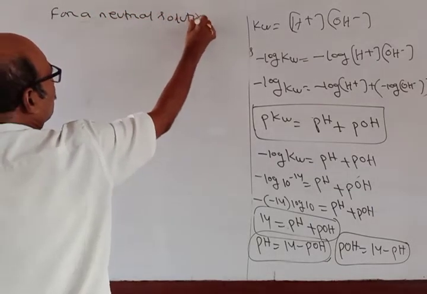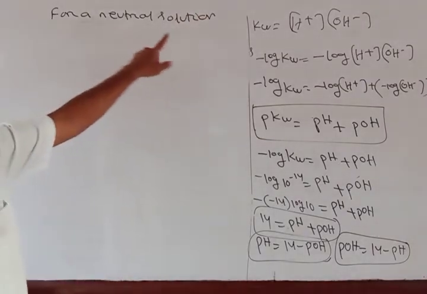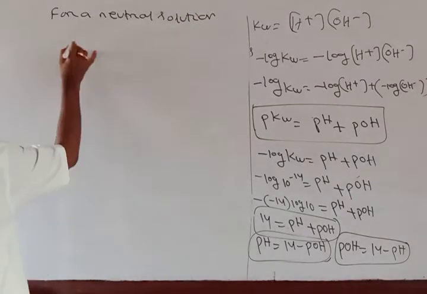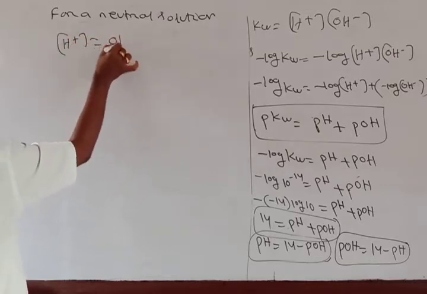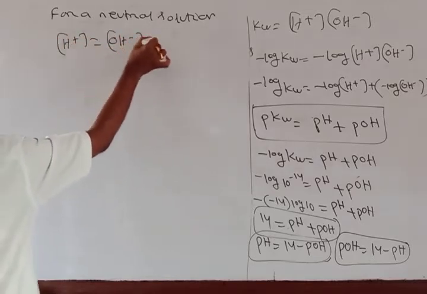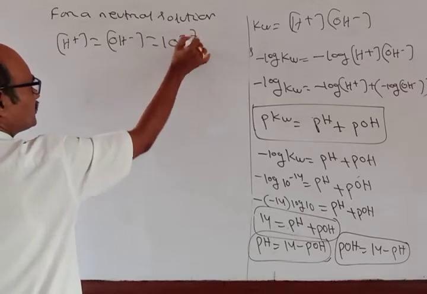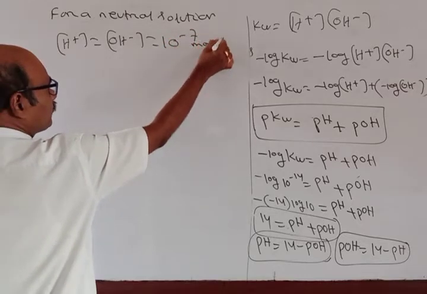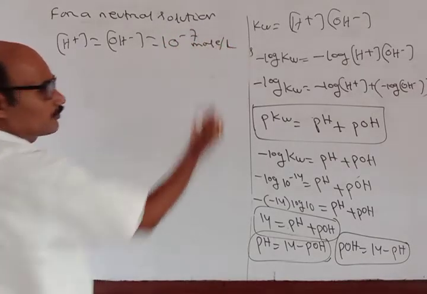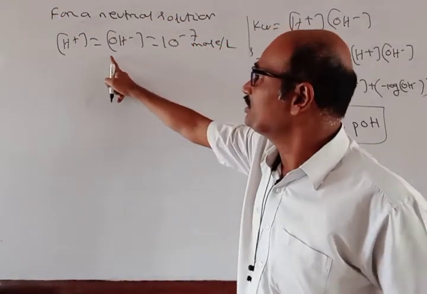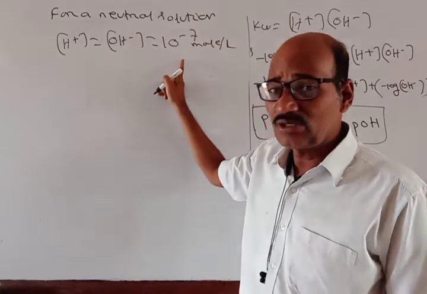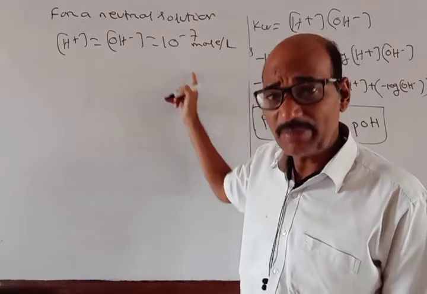For a neutral solution, H plus ion concentration is equal to OH minus ion concentration is equal to 10 power minus 7 mole per liter. So if H plus ion concentration is 10 power minus 7, then what will be pH? 7.